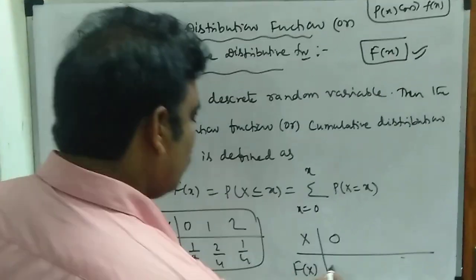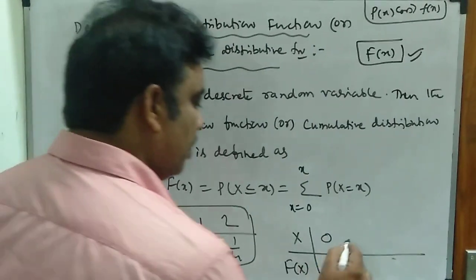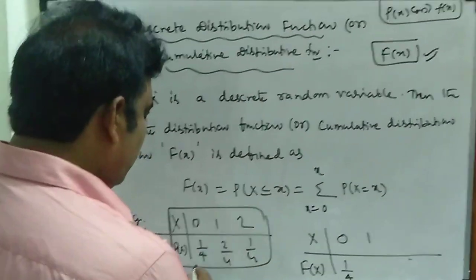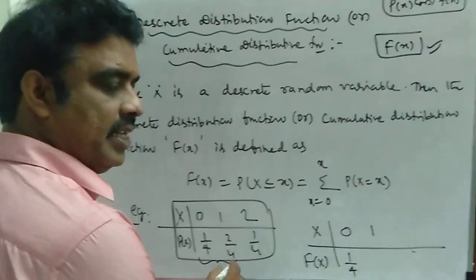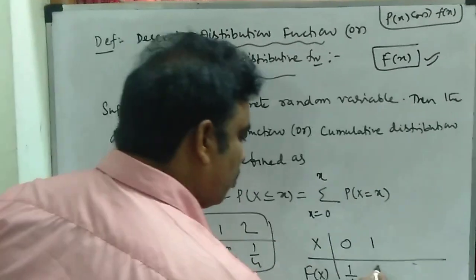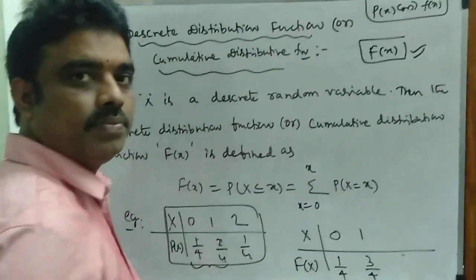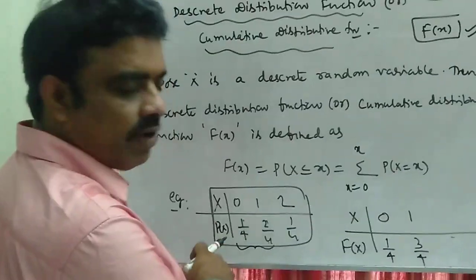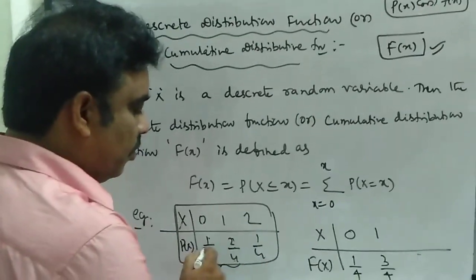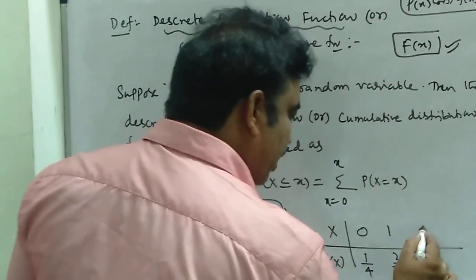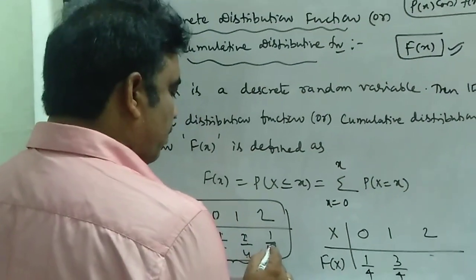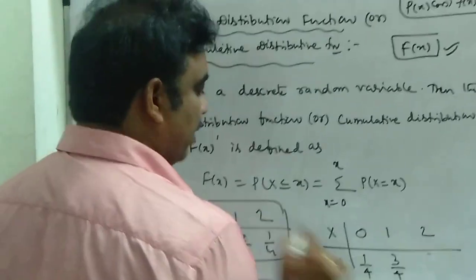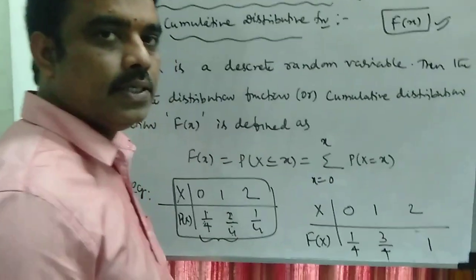When x is 0, the value is the same, 1 by 4. When x is equal to 1, we have to add the previous value and the present value: 1 by 4 plus 2 by 4, that is equal to 3 by 4. Cumulative means you should add the previous value also. For x is equal to 2, the value is 1 by 4 plus 2 by 4 plus 1 by 4, that is equal to 1.